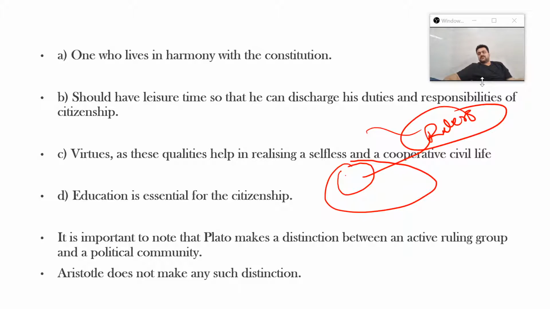Others, for example even the soldiers, the auxiliaries in the state, who also were from the guardian class, did not belong to the ruling group, if you recall Plato's scheme. So there is a distinction between the ruling group and those who do not rule.